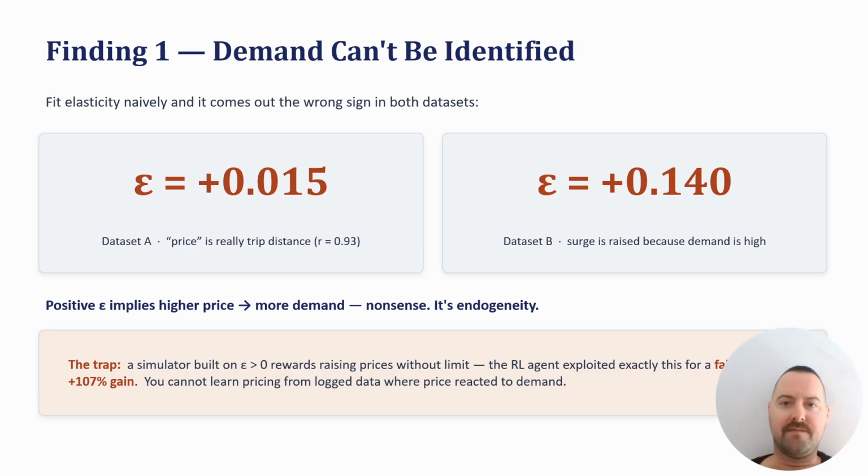Here's the first hard finding. Neither dataset can actually identify how demand responds to price. Fit the model naively and elasticity comes out positive in both cases, implying that higher prices raise demand, which is obviously nonsense. The reason is endogeneity.